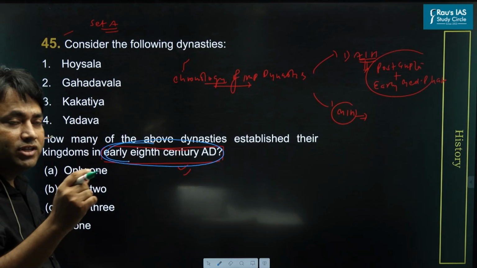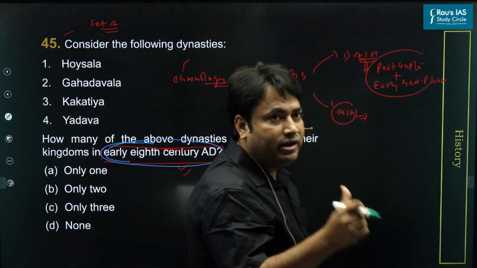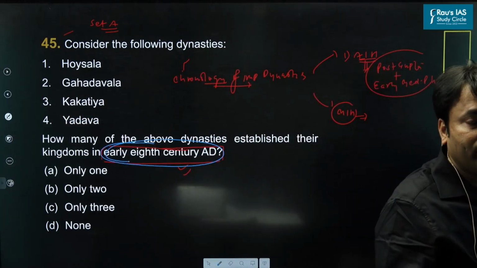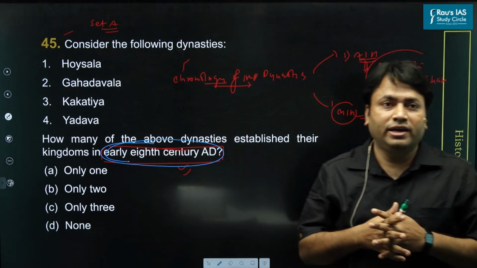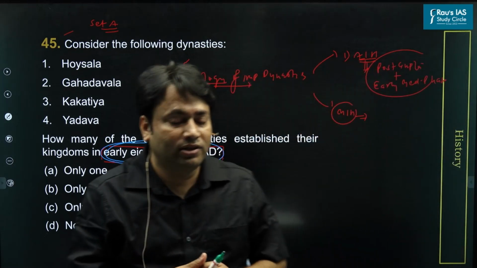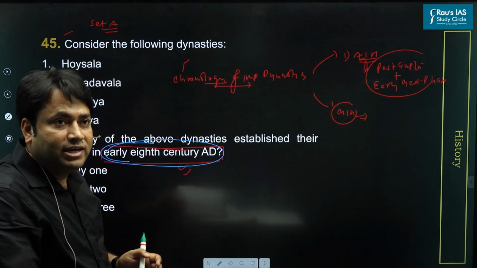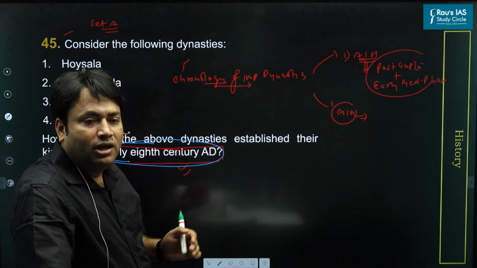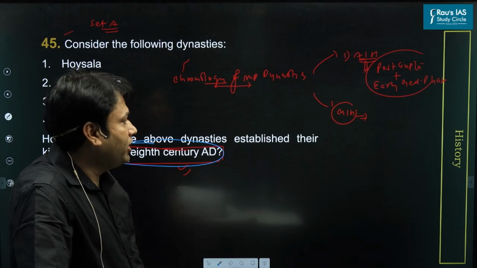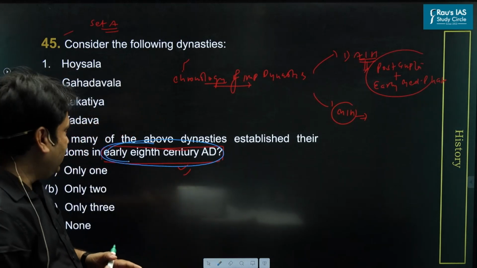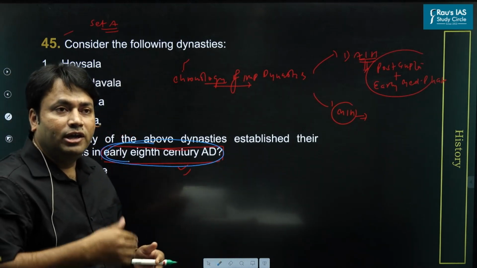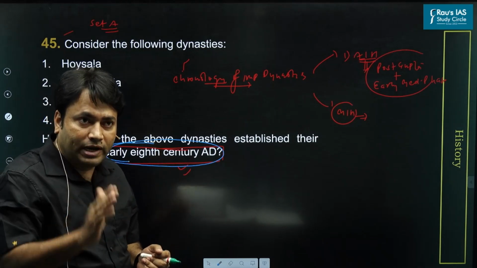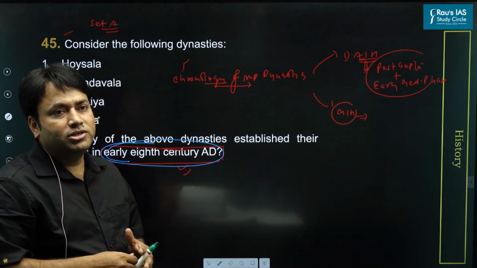Is it clear? With a simple smart guess, you can reach the answer if you are familiar with the basic information and important developments in ancient India. If you are familiar with the important political developments of medieval India, you can also solve this question.